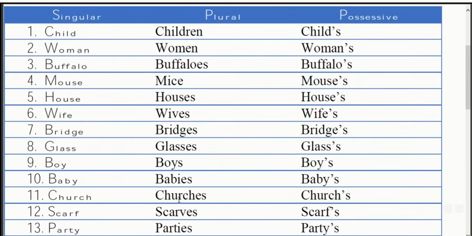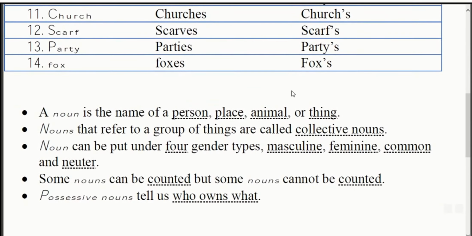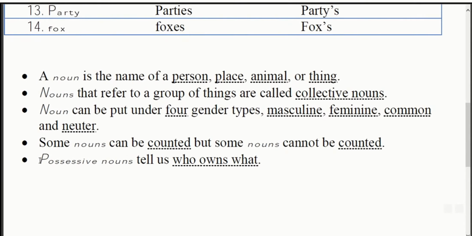Now we will move to possessive nouns. First of all, you should know the meaning of possessive. For that you will get it on page number 19, the last fill in the blanks. Possessive nouns tell us who owns what. That means who owns, किसका क्या चीज़ है, right?